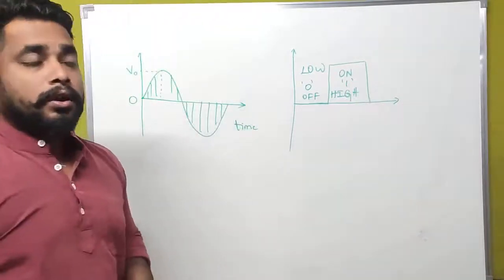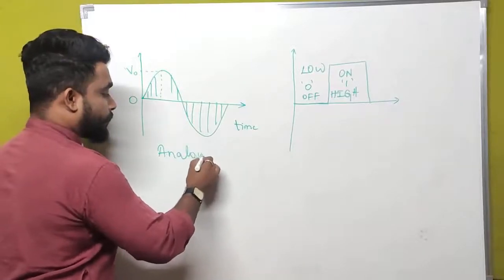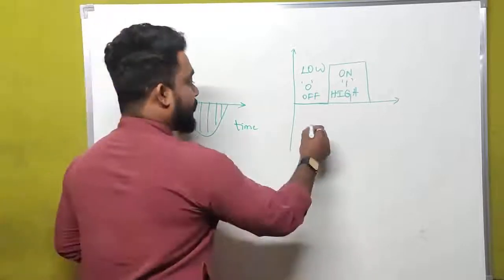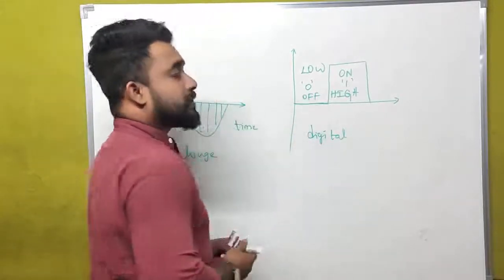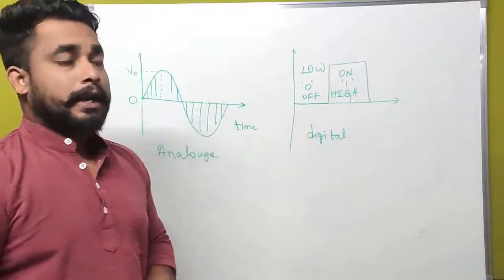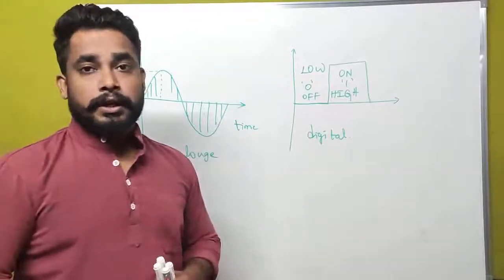This is the analog representation of an electronic signal, and this is the digital representation of every electronic or electrical signal. This is how we represent zeros and ones.